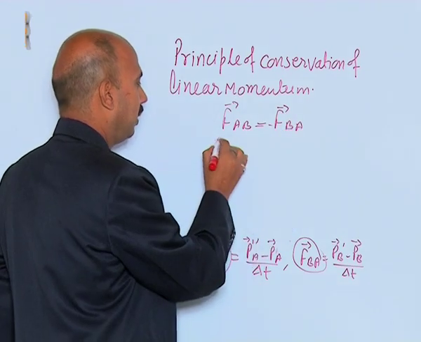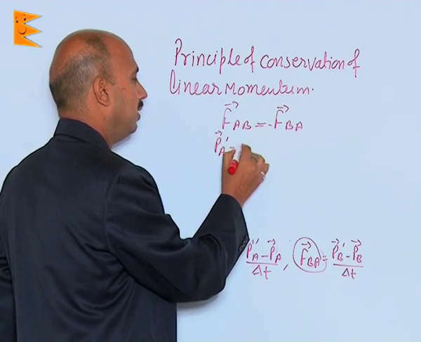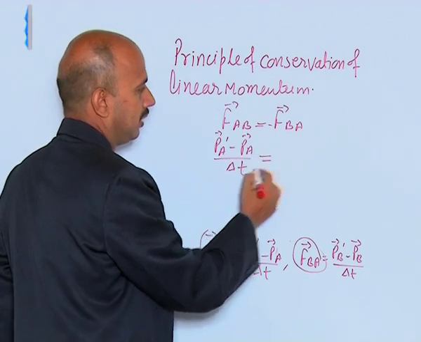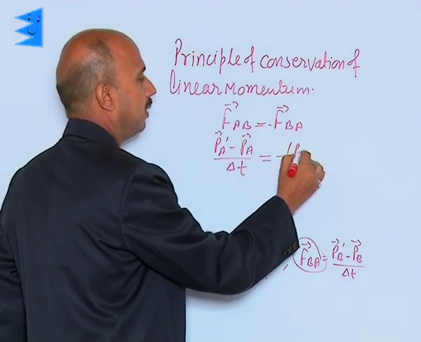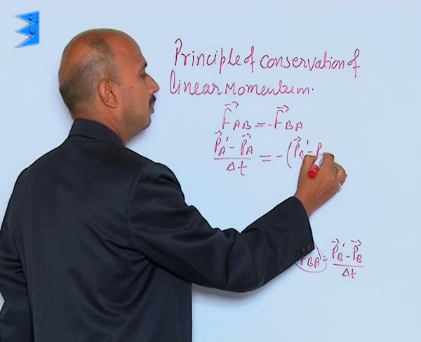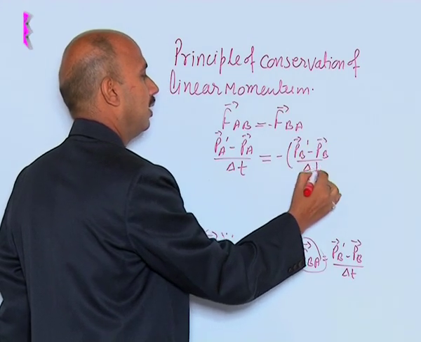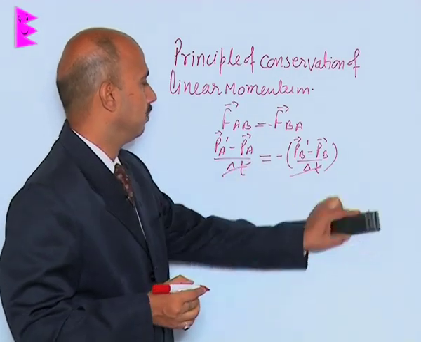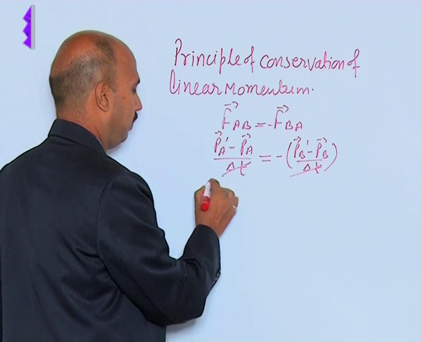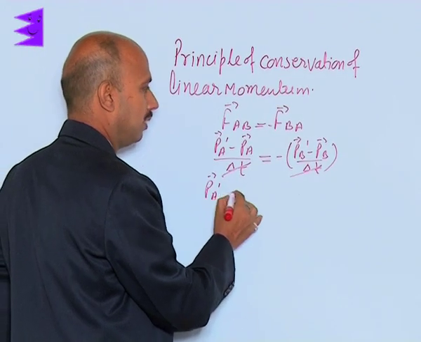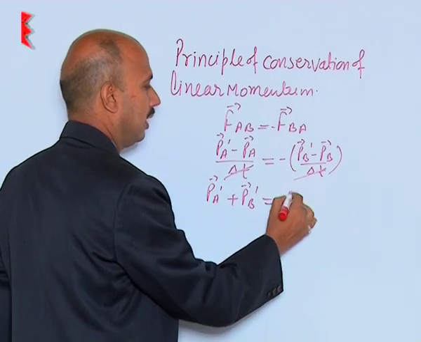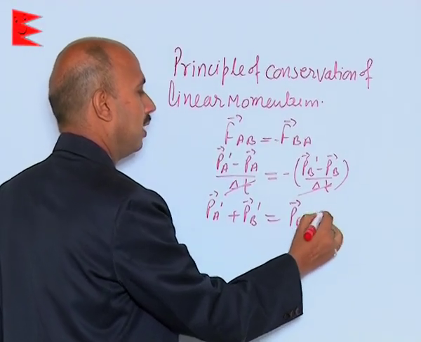So, we can write Pa dash minus Pa upon delta t is equal to minus Pb dash minus Pb divided by delta t. This delta t cancels. So, we can write Pa dash plus Pb dash is equal to, taking that to the other side, Pb plus Pa.